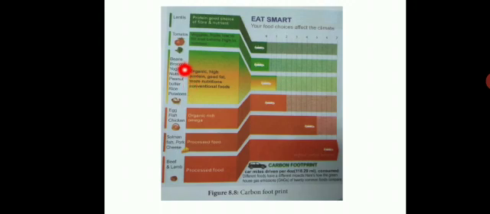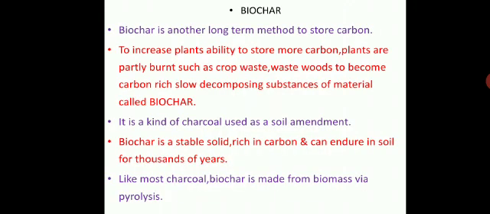Then completely we have to use the vegetables like tomato, greens, fruit items, etc. Then it is denoted as green. Then lentils contain protein and are a good choice of fibers and nutrients. These are a simple chart for how we can eat smart food items, not the carbon footprint itself.